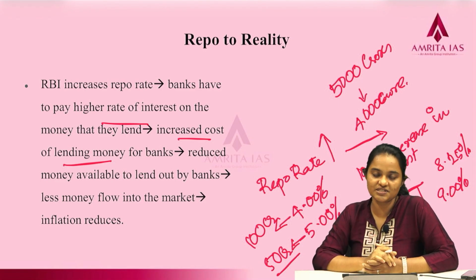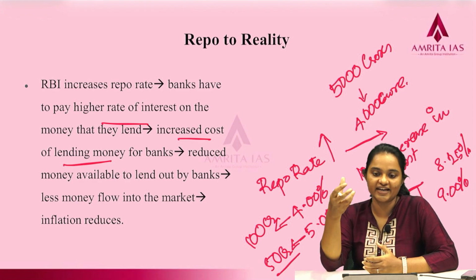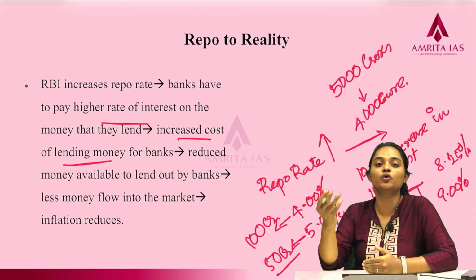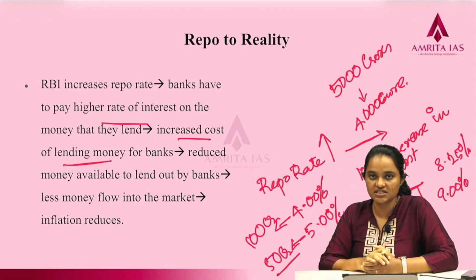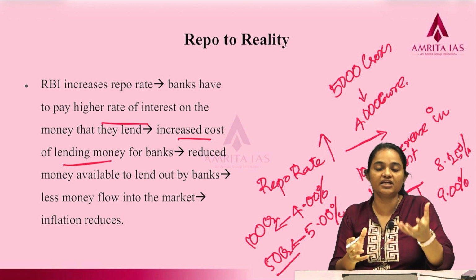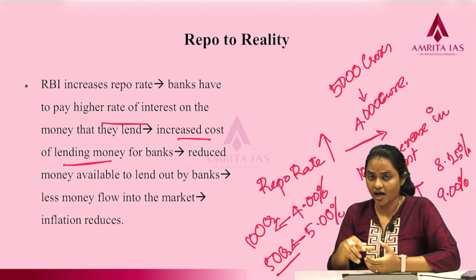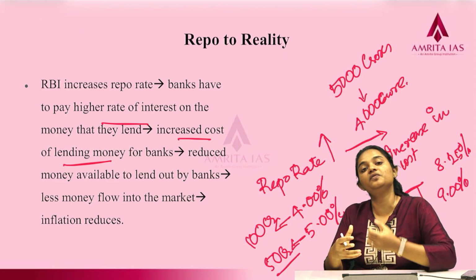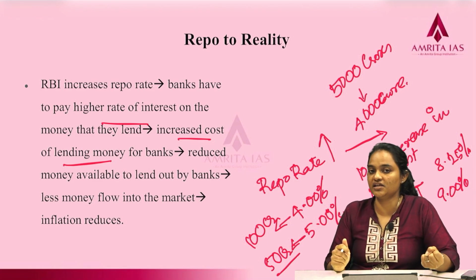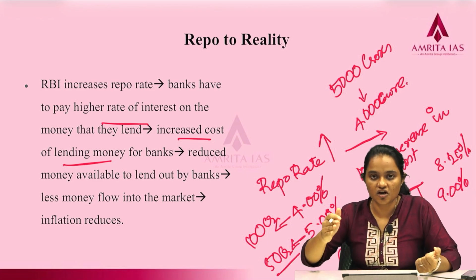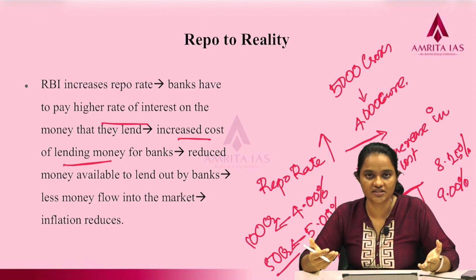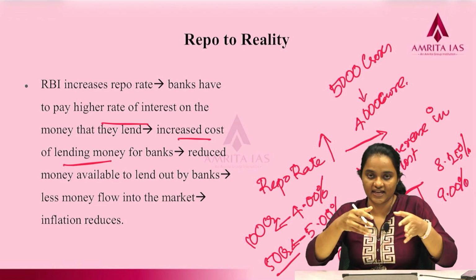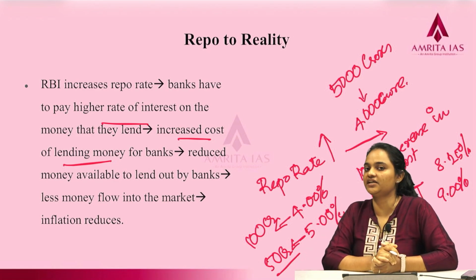So, there are two aspects to it. One is, with a higher interest rate being charged on loans, there will be a lower quantum of loans flowing into the economy. And with higher interest rates, people will be incentivized to bring money and put it in the bank. So, RBI will effectively reduce the quantum of loans, that is one thing, and second, people who have money will also be interested in putting their money in the bank. So, effectively in the long term, with n number of banks working in the system, we will eventually pull out this extra 1000 crores from the economy, and that is how inflation will be contained.